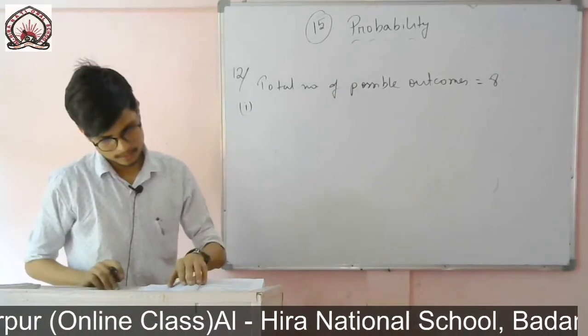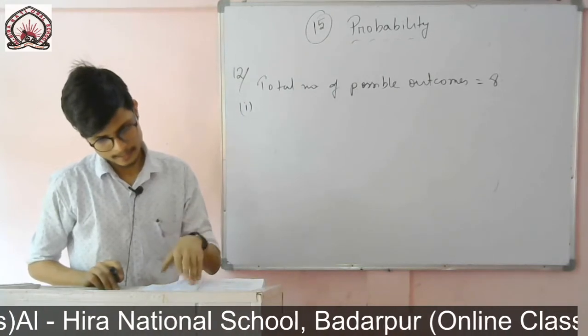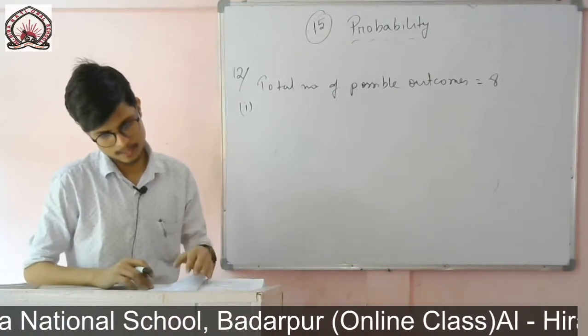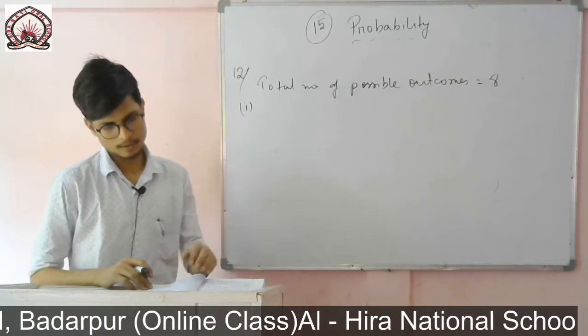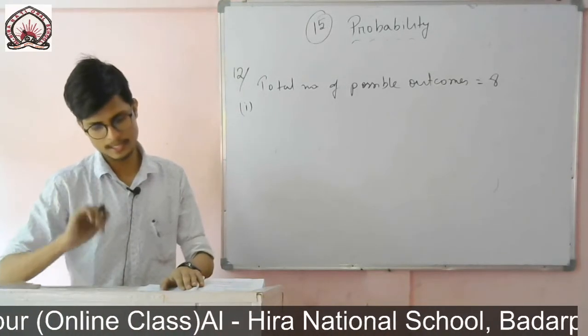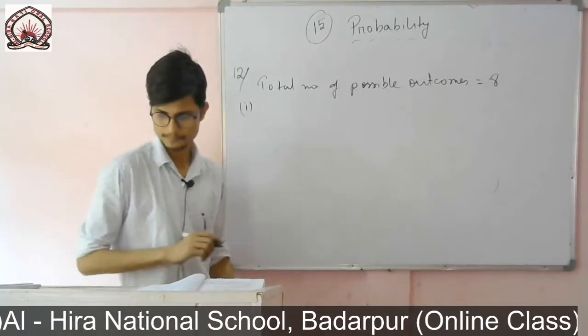The first one is pointing at 8. If I turn the spinner, what is the chance that it will point at 8? So first of all I have to find, there is only one 8, that means the favorable event is 1.